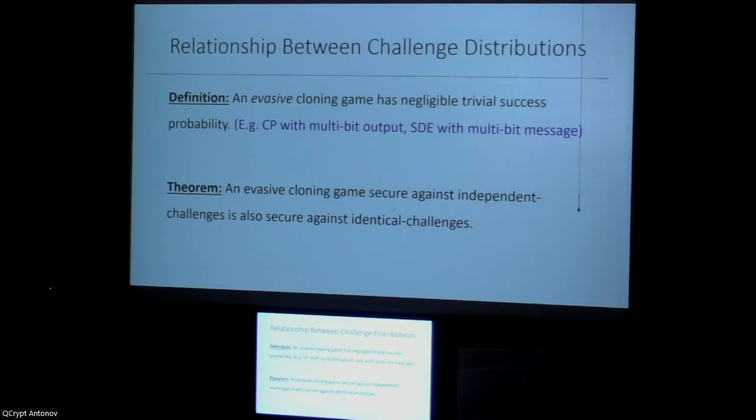So I talked about independent and identical challenge settings. So we showed that if a cloning game is evasive, meaning the trivial success probability is negligible in the security parameter, then independent challenge security implies identical challenge security. In particular, you can apply this to single decryptor encryption or copy protection within certain parameter regimes.